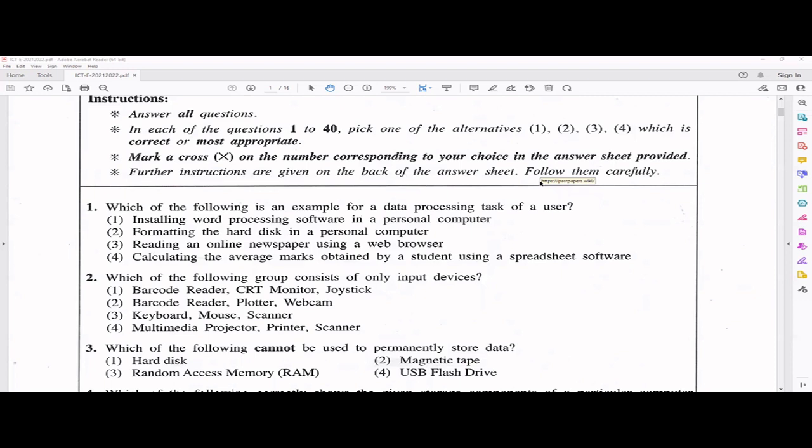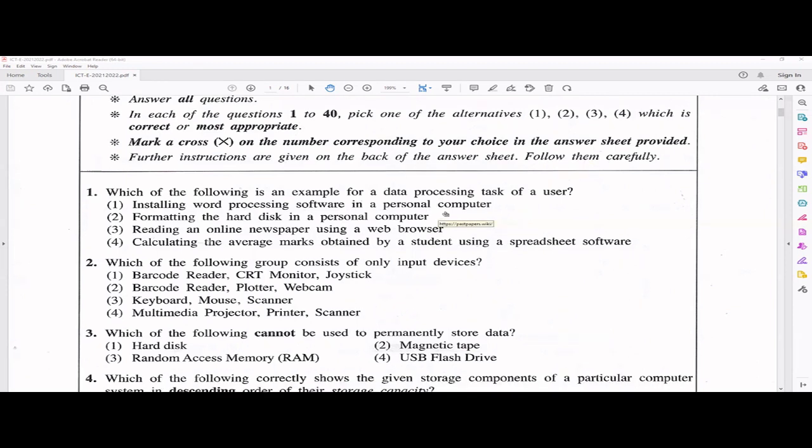Which of the following is an example for a data processing task of a user? So data processing task means you take some data, raw facts, and then you do some processing, right? The processing part will be different, right? And then you will have some processed data. That means information, right? So of a user only they are asking.